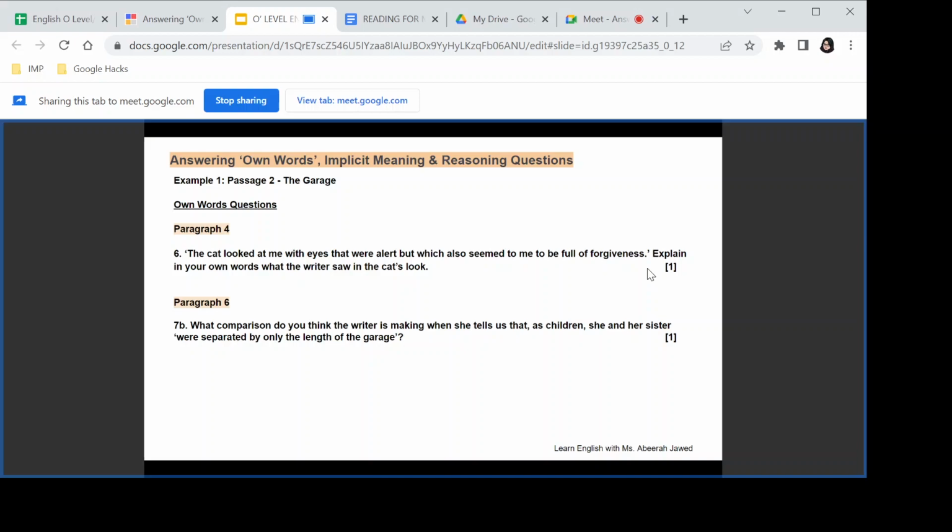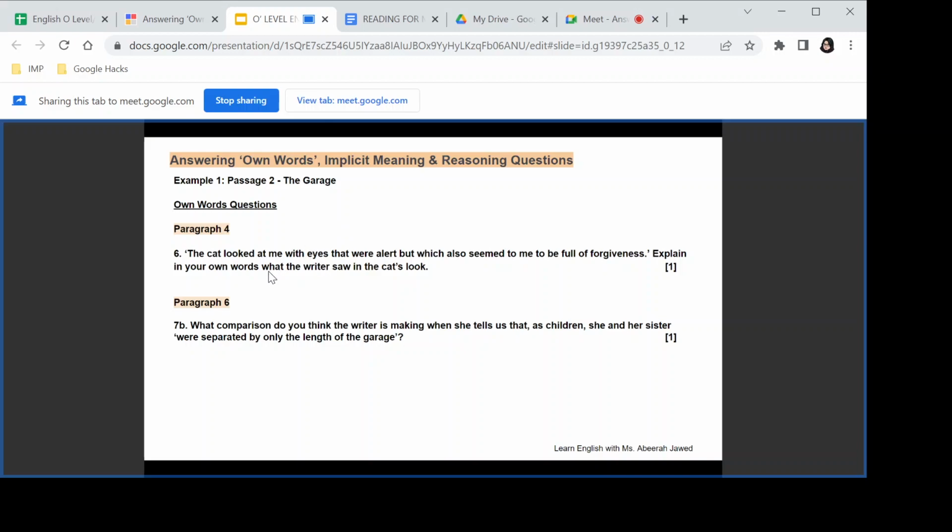Remember, what was the first step to do? Underline or identify the target words. All right. First of all, in the quotation, are we given the quotation? Yes, please. First of all, we know that the first step is to identify the command word, and the command word is that we need to explain in our own words, which means that we cannot repeat the target words from which we need to draw key ideas.